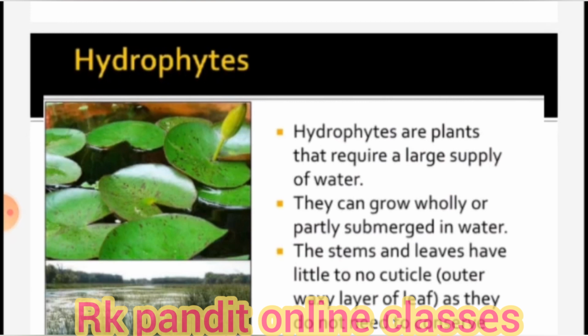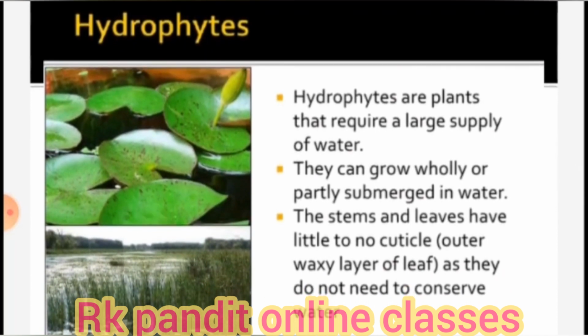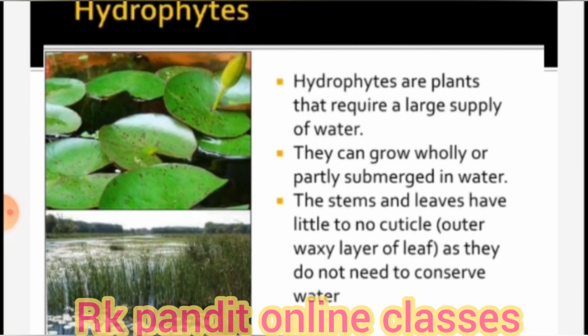What are hydrophytes? Hydrophytes are the plants that need the maximum amount of water. Hydro means water. So they are water growing plants, aquatic plants. So they grow only in water. They need a lot of water, hence they grow in water. They can grow wholly or partly submerged in water, like lotus, water lily, duckweed.